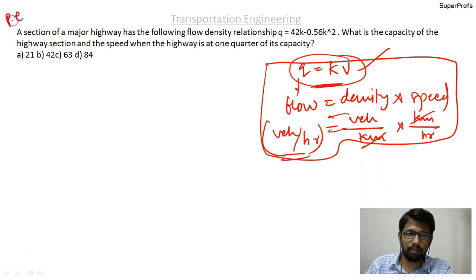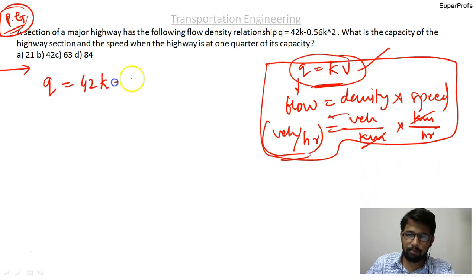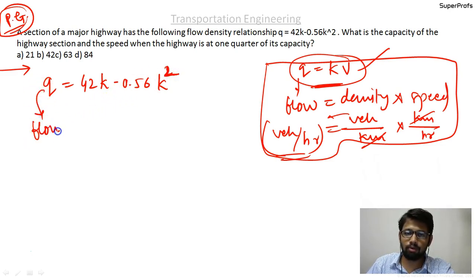So this is a previous GATE problem. A section of a major highway has the following flow density relationship: q equal to 42k minus 0.56 k square. With the usual meanings, q is traffic flow, k is the traffic density.